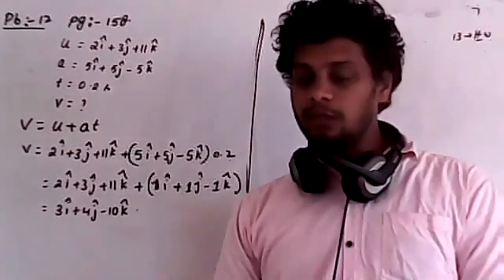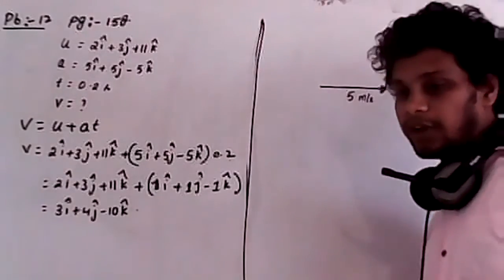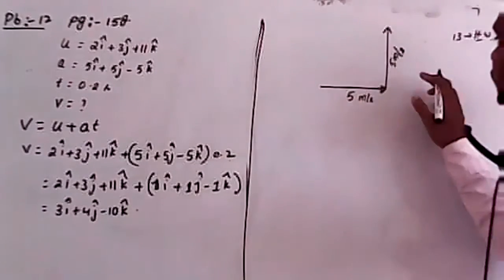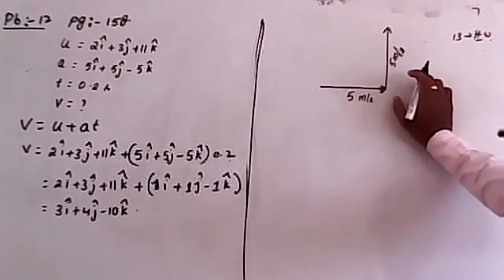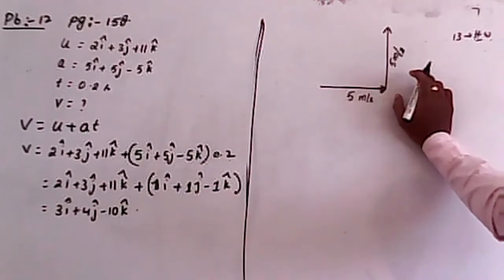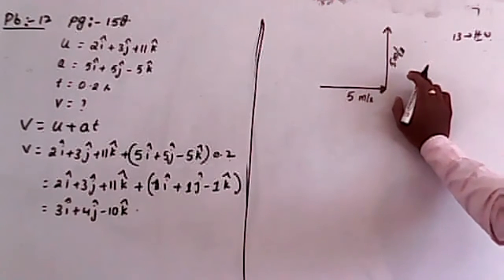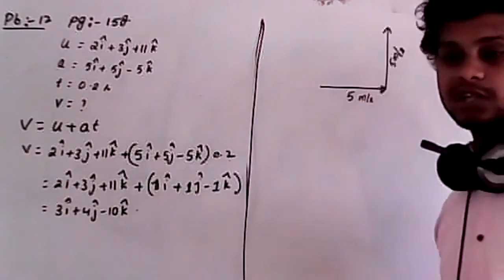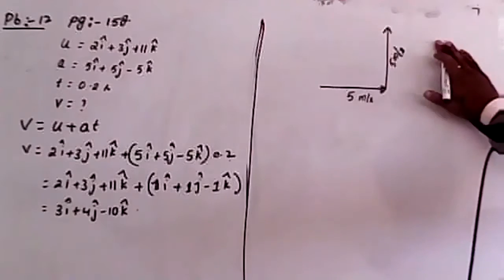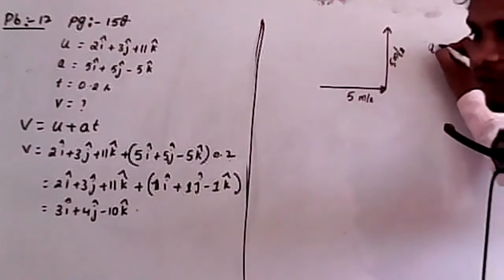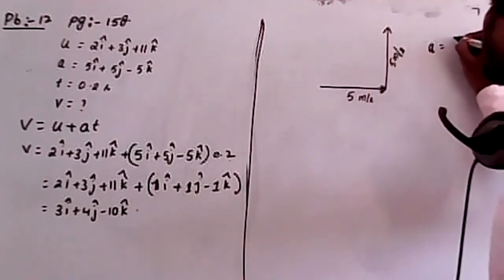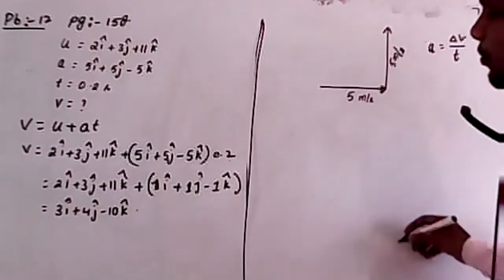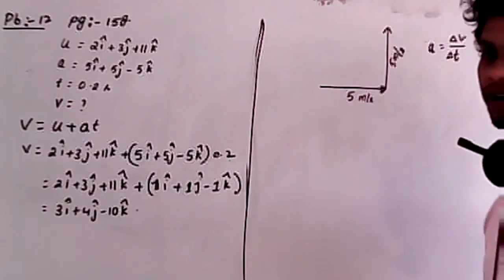What does that mean? For example, if you take this as velocity v1 and this as velocity v2, even though the magnitude of velocity is the same, we still have acceleration. Why? Because there is a change in direction. We can say acceleration is change in velocity by time. Are you clear? Change in velocity by time.